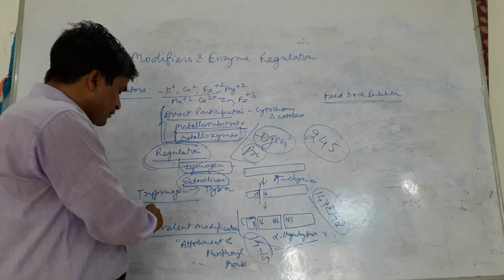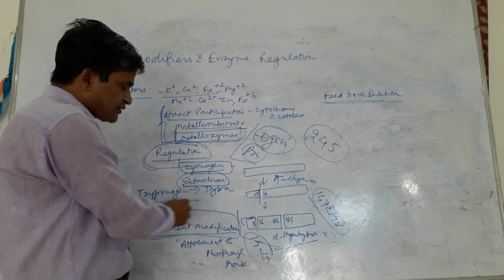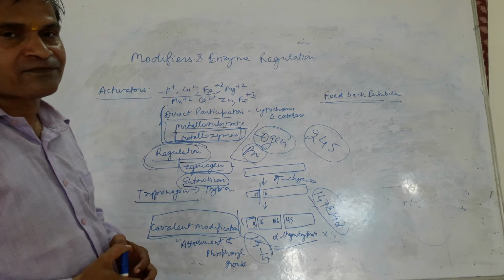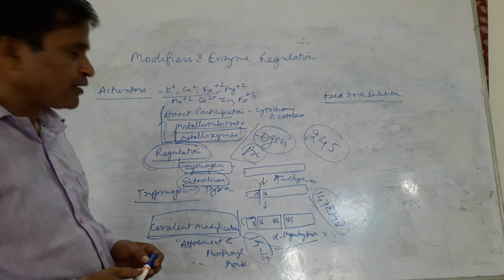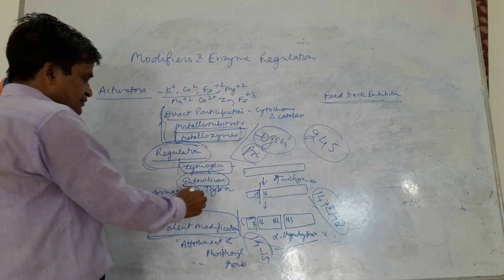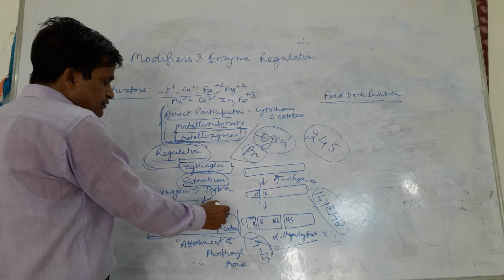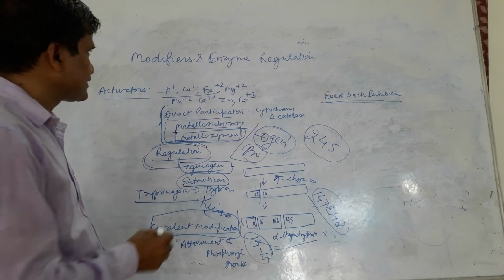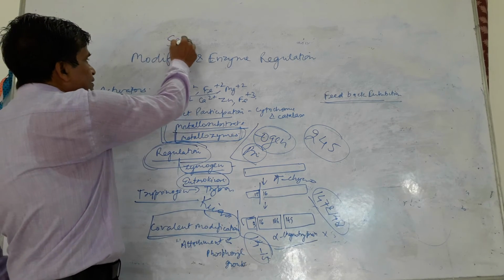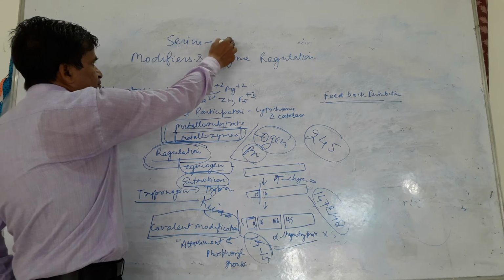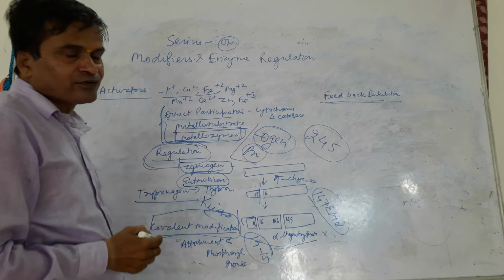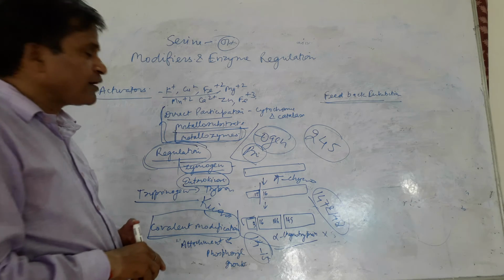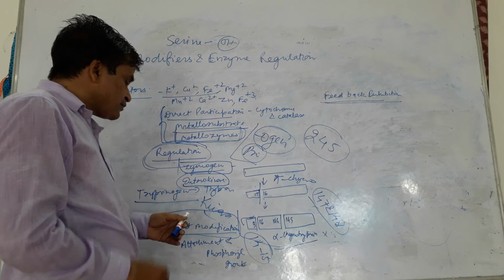The other system of regulation is covalent modification. Covalent modification means the attachment of the phosphoryl group by kinase activity. There are some amino acids which may be modified, such as serine. Serine contains OH. These are the hydroxy amino acids, and this group is modified by phosphoric acid by the kinase activity.